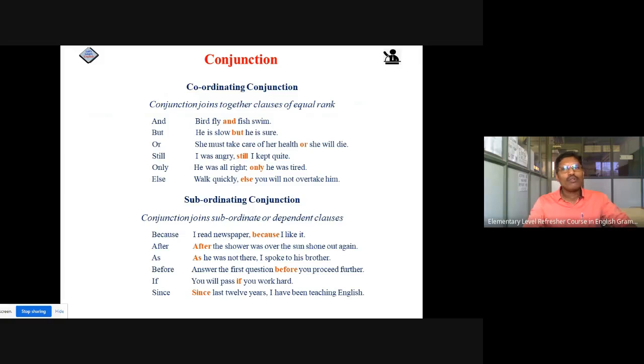I hope you have understood. I will provide you certain examples for assignment purposes, and in the notes also I will give you certain examples along with the solution. So these are the conjunctions. I hope you have understood.